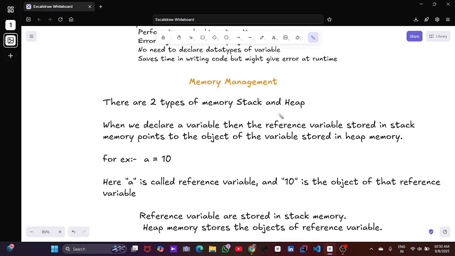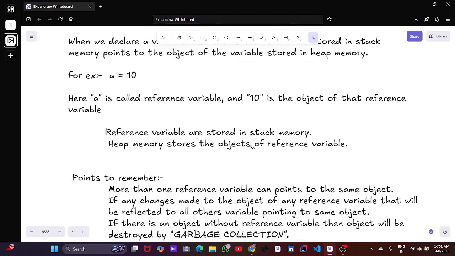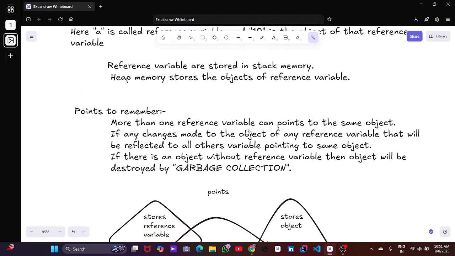Types of memory. There are two types of memory, stack and heap. When we declare a variable, the reference variable is stored in the stack. The object the variable points to is stored in heap memory. For example, a equals 10. Here a is a reference variable. Reference variables are stored in stack memory, and heap memory stores the object. More than one variable can point to the same object. Stack stores variables and function calls, is very fast but small in size. Memory is automatically removed when the function ends.